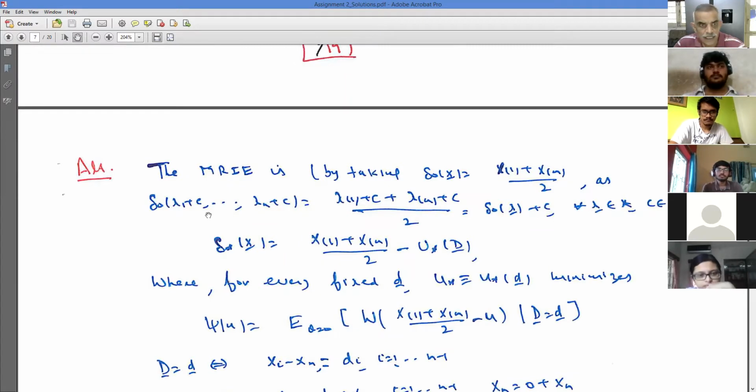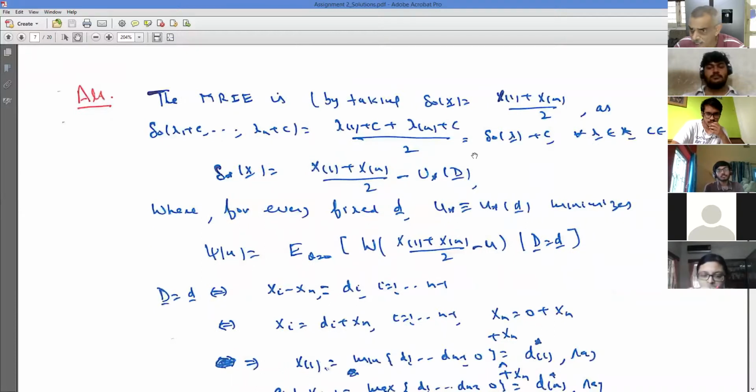So I see delta of X1 plus c, Xn plus c. It is a minimum of X1 plus c, Xn plus c. c is common to all of them, so it is same as minimum of X1, X2, Xn plus c. Plus then maximum of X1 plus c, X2 plus c, Xn plus c. c is again common, so that is same as maximum of X1, X2, Xn plus c. And that is what I have written down. So what happens is it becomes X1 plus Xn by 2, plus 2c by 2, which is c. Which is delta naught of X plus c. So it is location invariant.